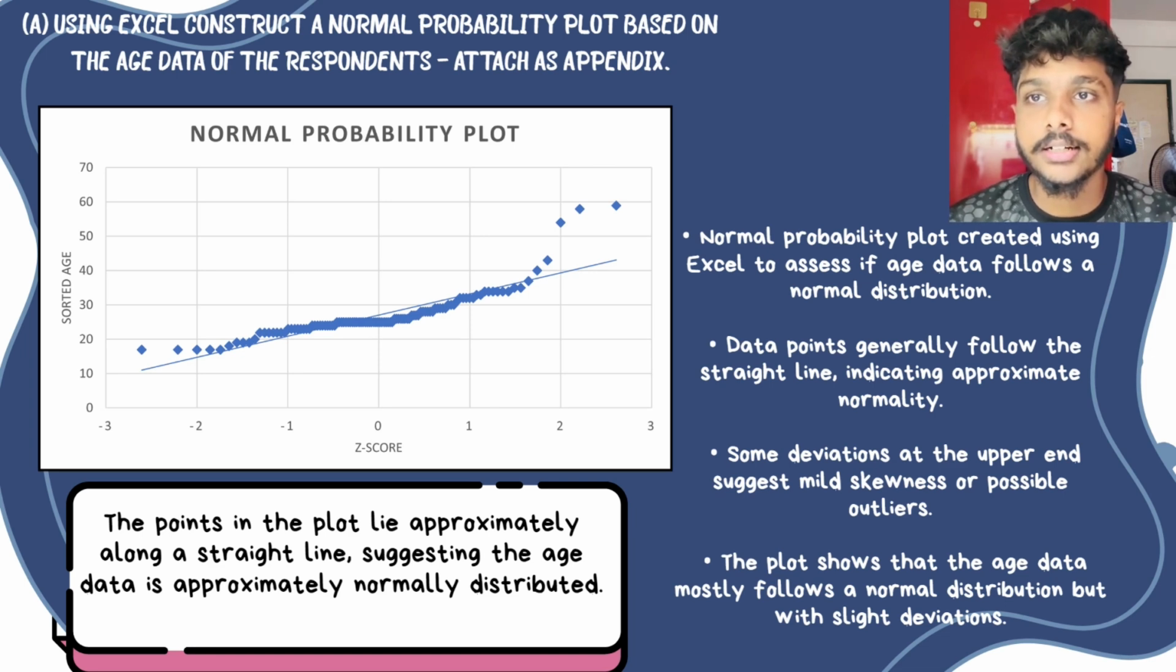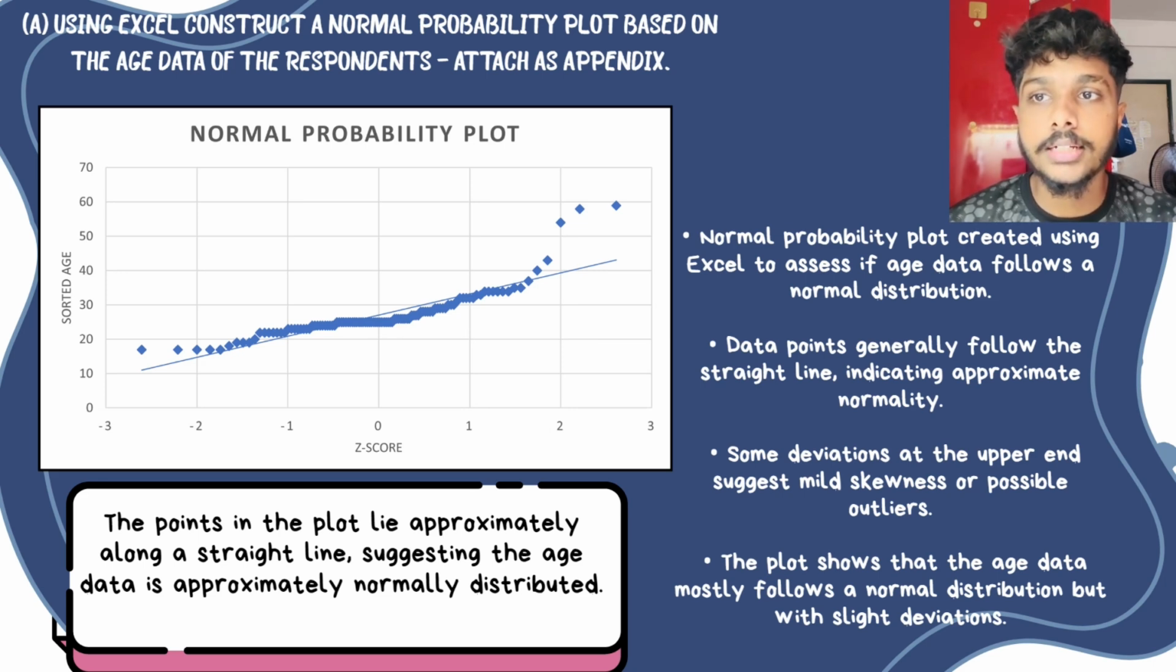In this slide, I created a normal probability plot using Excel to assess whether the age data of the respondents follows a normal distribution. As we can see, the data points mostly align along the straight line. This suggests that the age data is approximately normally distributed.